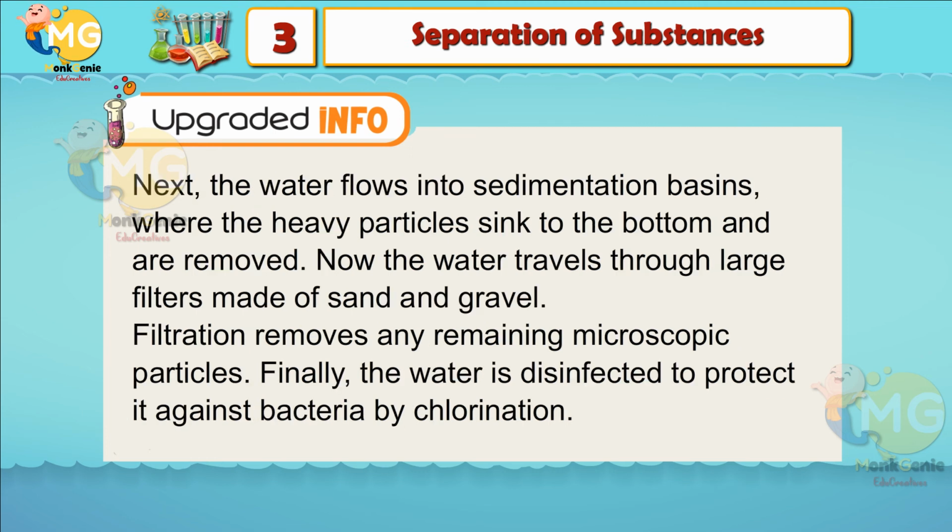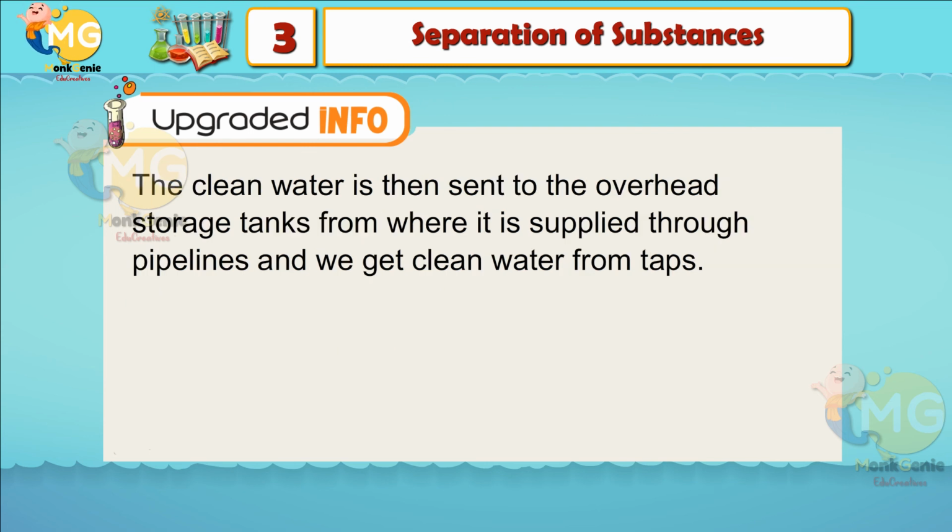Next, the water flows into sedimentation basins, where the heavy particles sink to the bottom and are removed. Now, the water travels through large filters made of sand and gravel. Filtration removes any remaining microscopic particles. Finally, the water is disinfected to protect it against bacteria by chlorination. The clean water is then sent to the overhead storage tanks from where it is supplied through pipelines and we get clean water from taps.